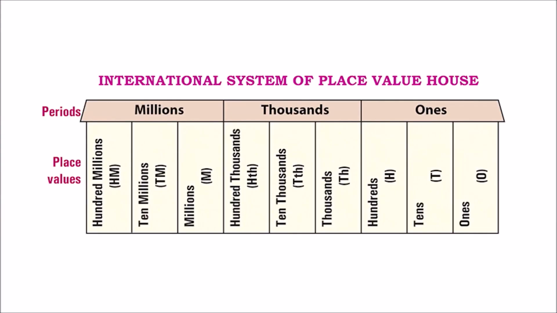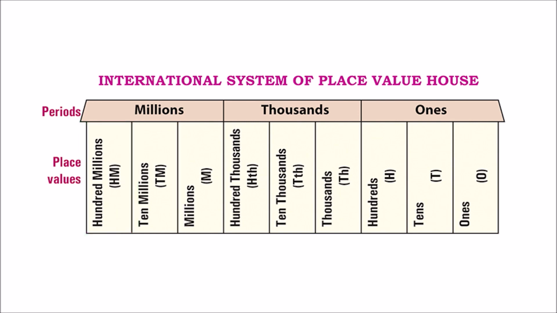Now these periods are important because when you have to read the number, you will have to read it using these periods. Let's look at the international system place value house. This is how it looks. Can you see the difference? We have ones, tens, hundreds, thousands, 10,000s, and then we have the 100,000, million, 10 million and 100 million.